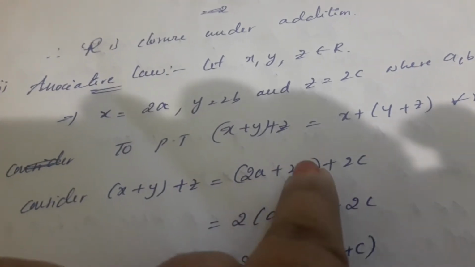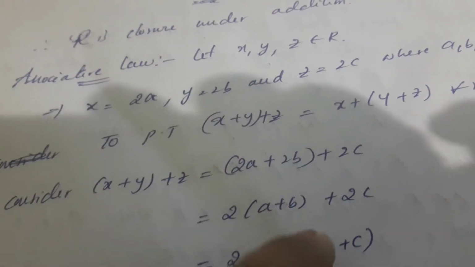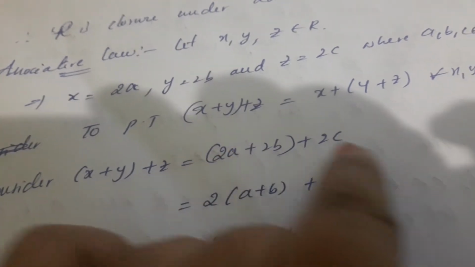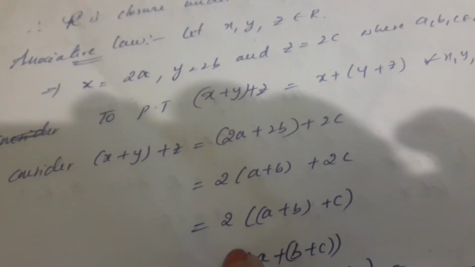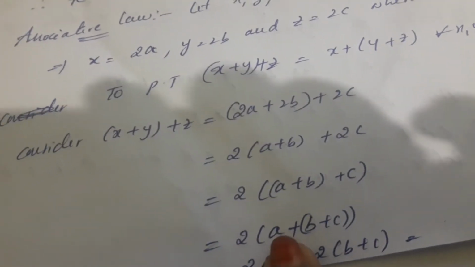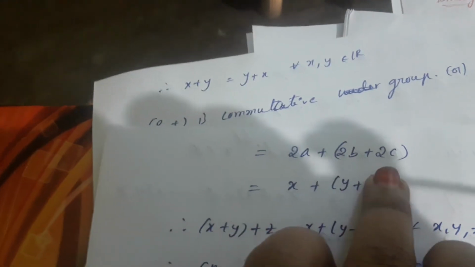Now we have to take 2 common from these two elements: 2 into (a + b) + 2c. Now take 2 common from all of these, then we will get 2 into ((a + b) + c). Here (a + b) + c can be written as a + (b + c). So 2 into (a + (b + c)) = 2a + 2b + 2c = x + y + z.